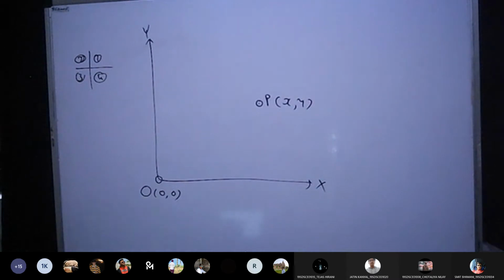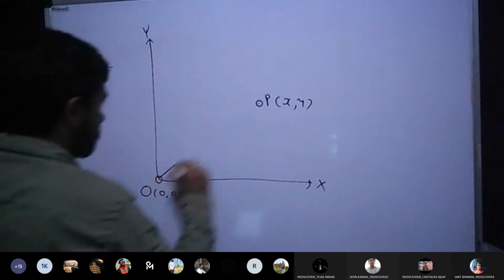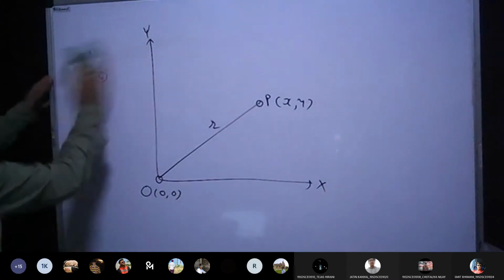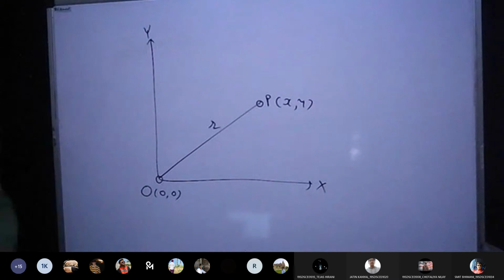Now let's say the radius is r. Because as we have discussed, rotation is applied in a circular manner only, so it must be the boundary of a circle, and for any point of a circle we must have a radius. So in this case the radius is r. So far, any doubt?